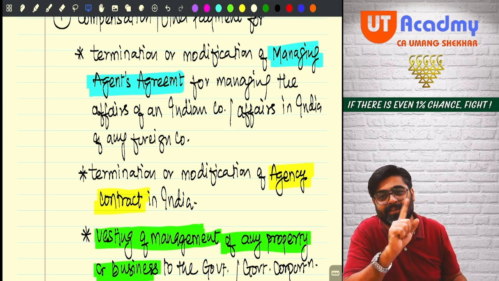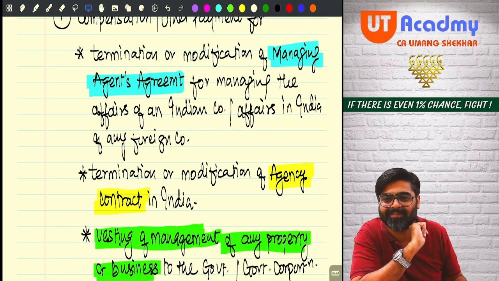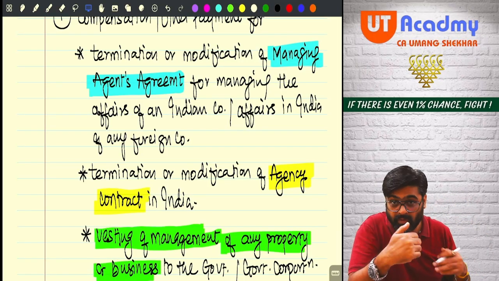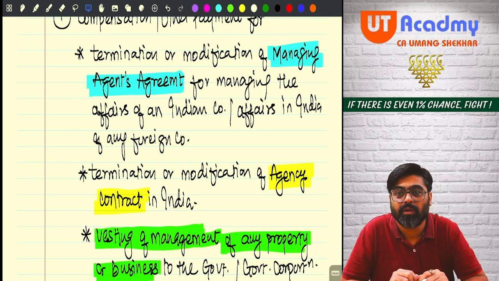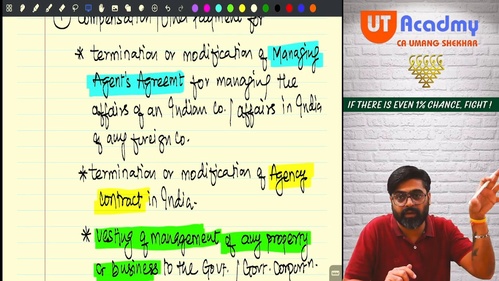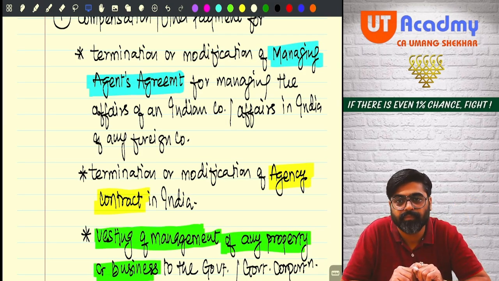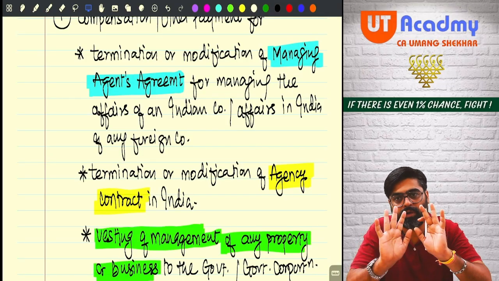Now you will no more be an employee. You will be my managing agent, managing the entire operations of my business. We will enter into this agreement. In this agreement, I will tell you, for the next 5 years, manage my entire company's affairs. What is to be done, what is not to be done, how to manage, you know it very well.